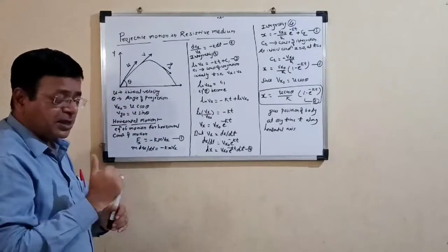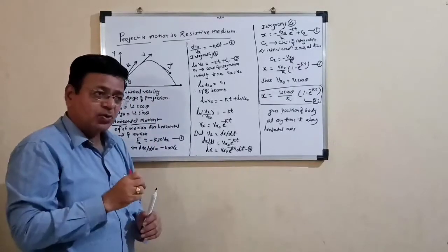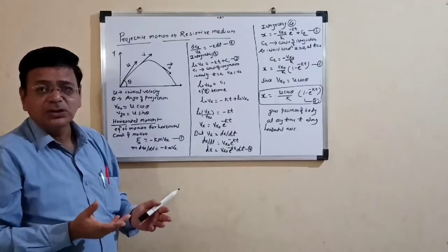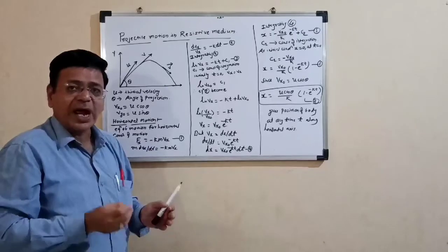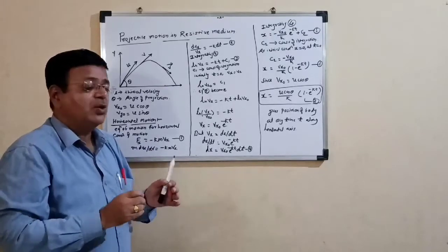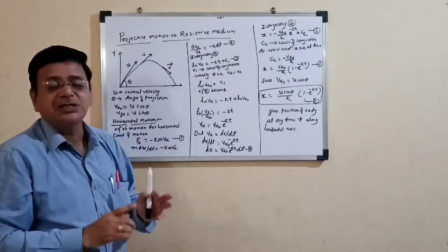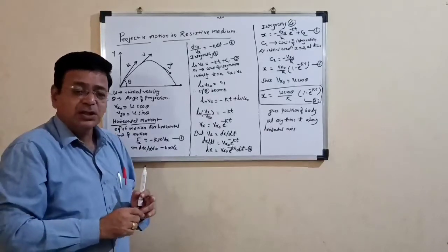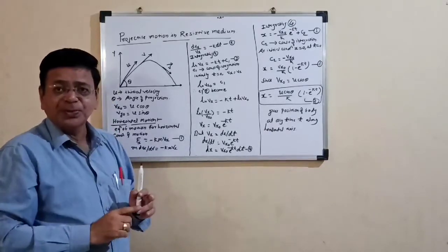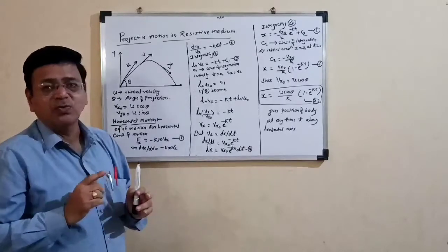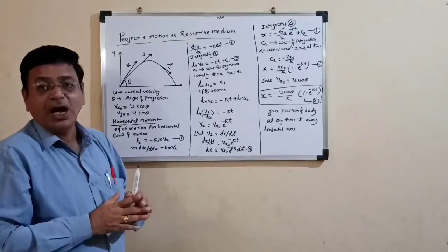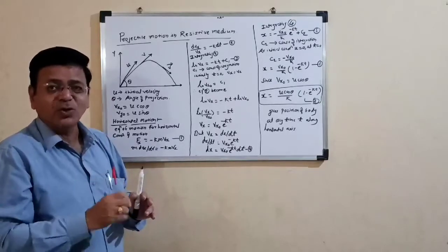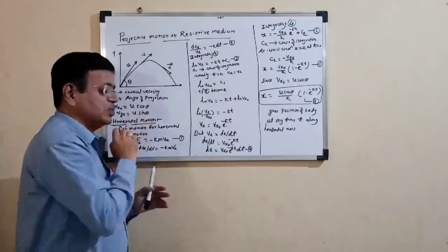But while considering this, we have to make certain assumptions. What are those assumptions? The first assumption is that the gravitational force acting on the body is the same at every place. The second: we know the earth rotates with some speed, and we assume there is no effect of earth's rotation on the projectile motion.